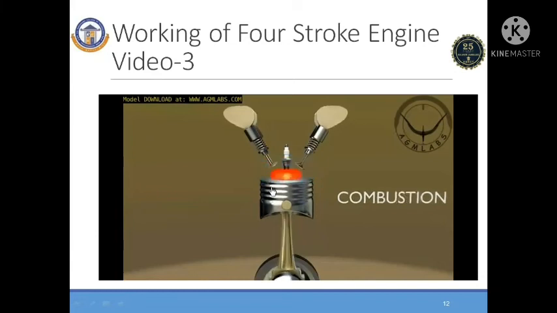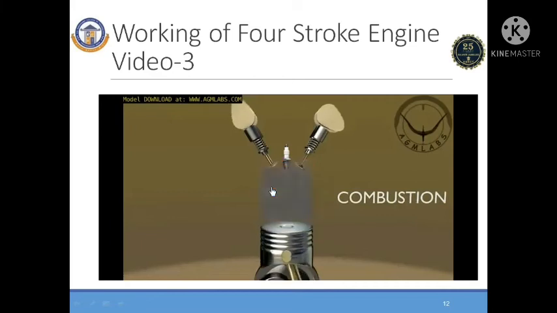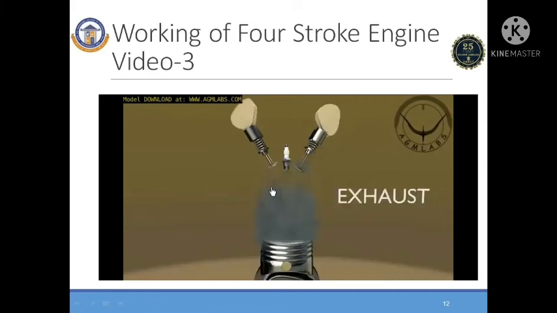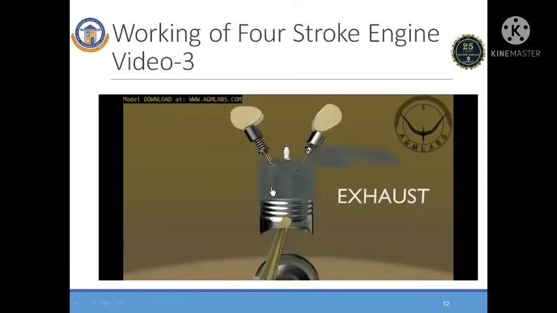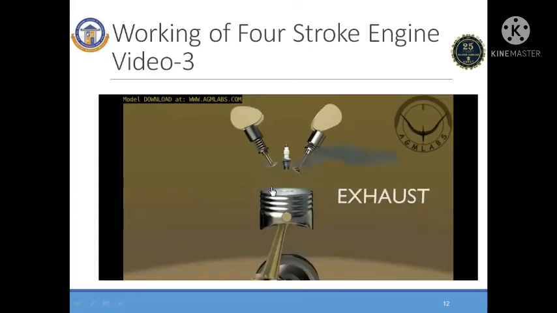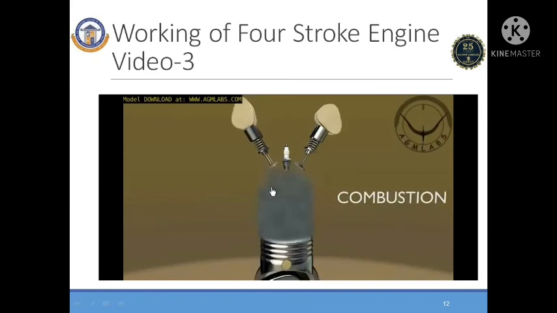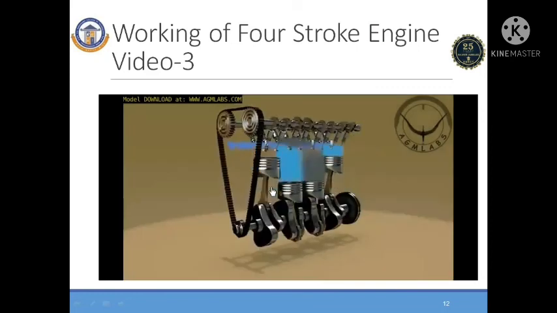mixture. Third, combustion stroke. The piston is now forced down by the pressure wave of the combustion of the fuel-air mixture. The engine's power is derived from this cycle. Fourth, exhaust stroke. The exhaust valve is opened, and the piston travels back up, expelling the exhaust gases through the exhaust valve. At the top of the stroke the exhaust valve is closed. This process is repeated. What has been presented is the cycle of operation of one cylinder of a four-stroke engine. Generally engines have two or more cylinders acting in concert with each other to produce the engine power.